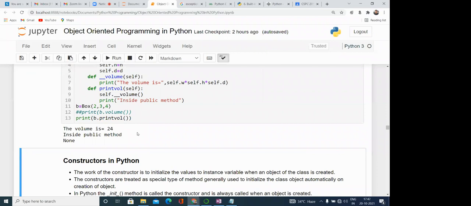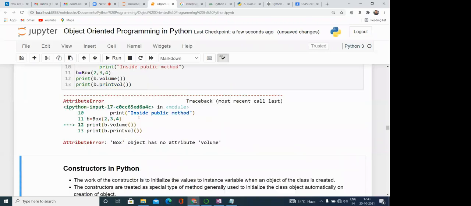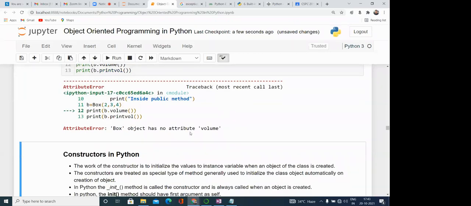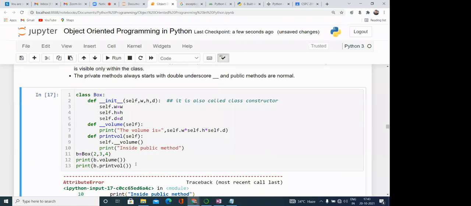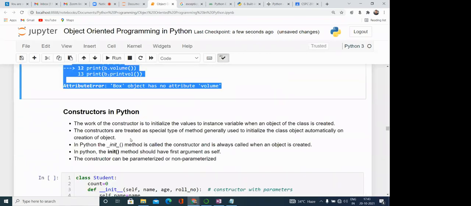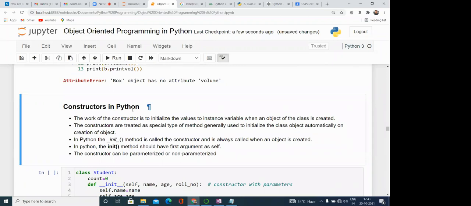And inside a public method, here you can see if we try to call this volume outside of the class, then there is a problem. This is the error: 'Box' object has no attribute 'volume'. So in this way, we can make a particular method private.